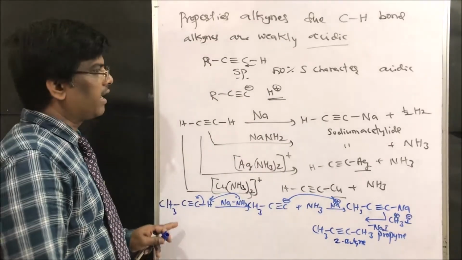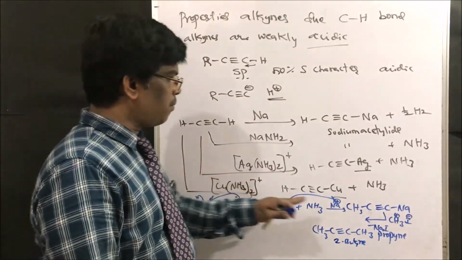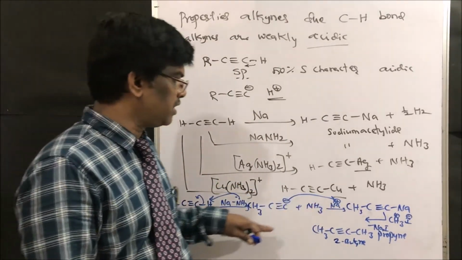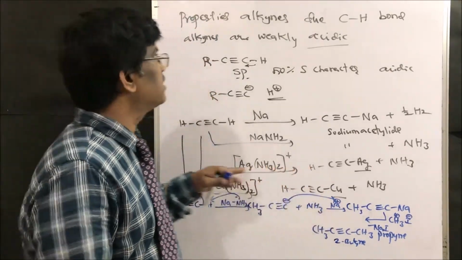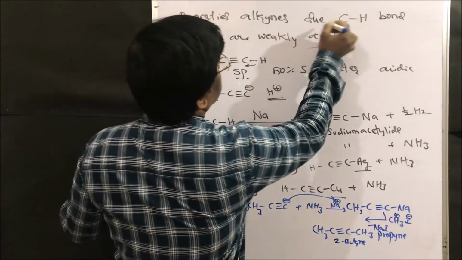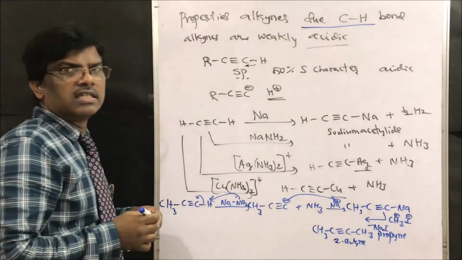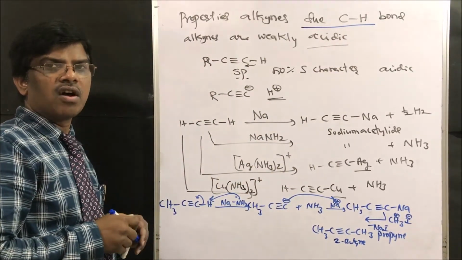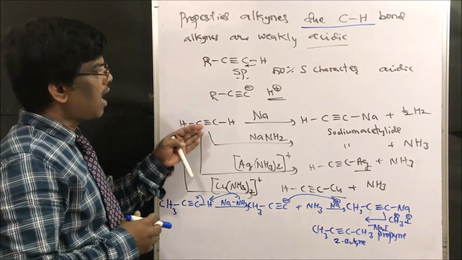like that, you can prepare n number of chain elongation compounds using this metallation, due to the acidic nature of this CH bond. This is how alkynes form salts with metal amides. Next.